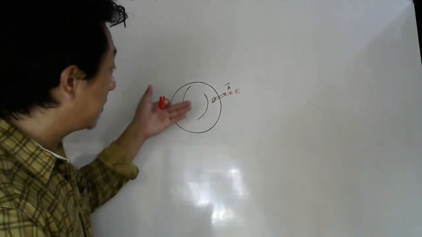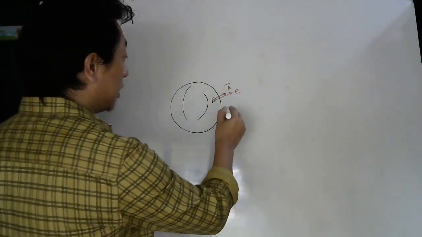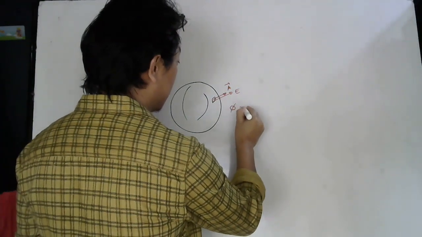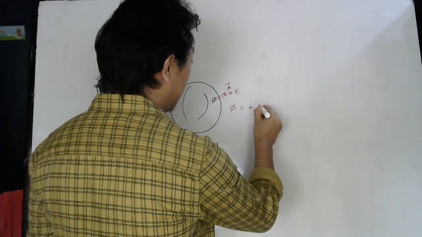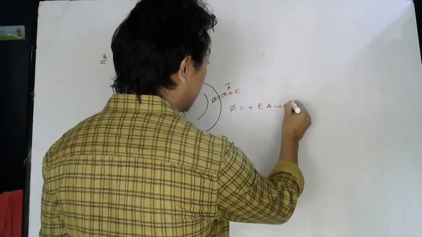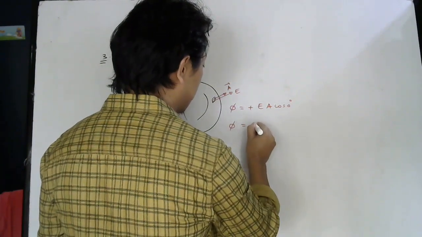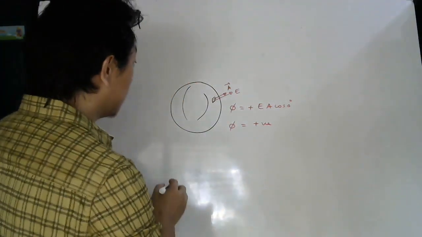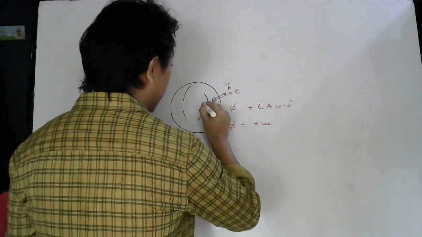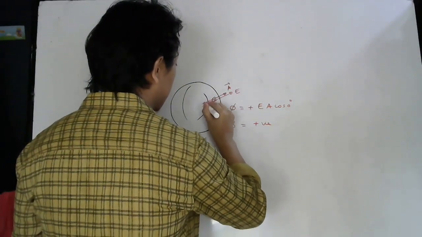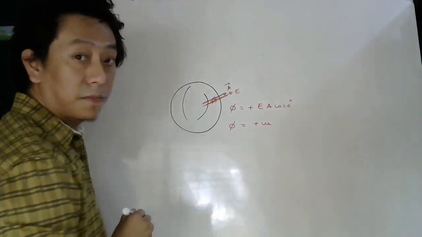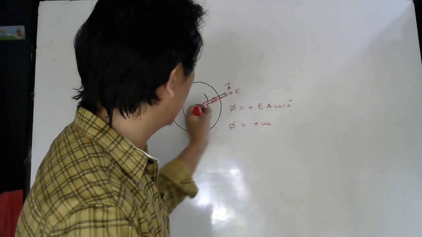If electric field lines are coming out, then you can see what will be the flux through this small part. Positive, no? E A cos 0, so flux will be positive. That means your lines are coming out from this closed surface.